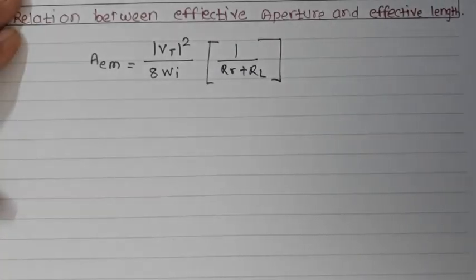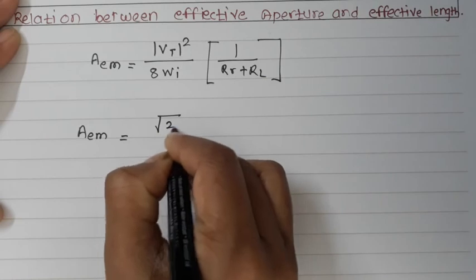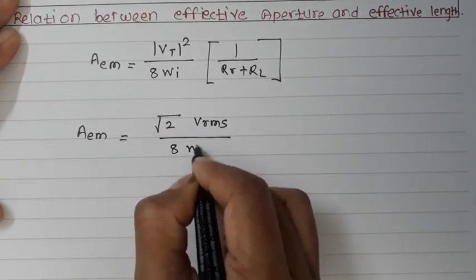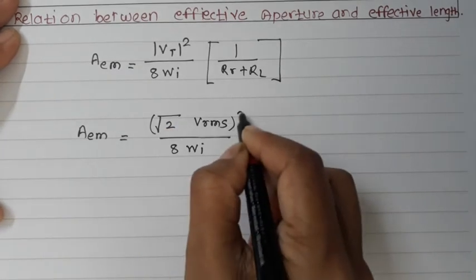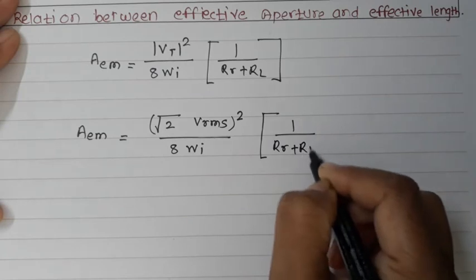So I can write this as Vrms square divided by 4 WI times 1 divided by Rr plus RL.